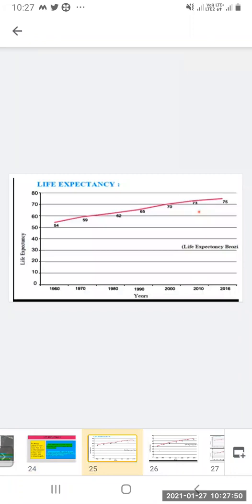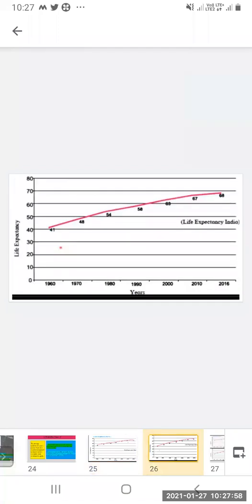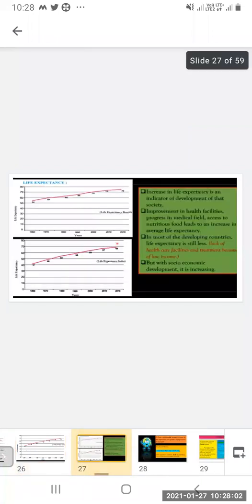You can see here life expectancy in Brazil, how it is increasing. Here in India also it is increasing. Increase in life expectancy is an indicator of development of that society.